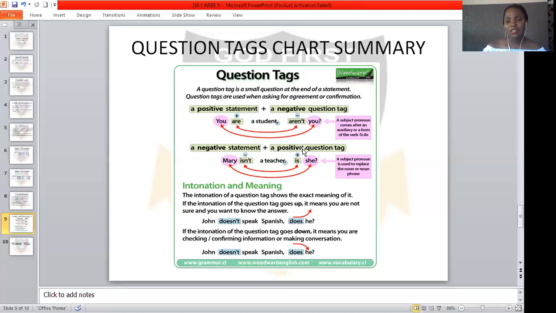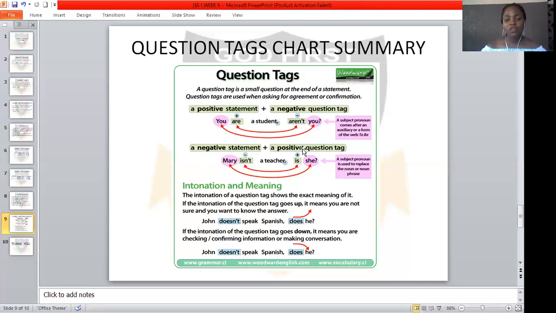So intonation has a lot to do with question tags. The intonation of a question tag shows the exact meaning of it. If the intonation of the question tag goes up, it means you are not sure and you want to know the answer. For example, John doesn't speak Spanish, does he? So here the intonation goes up.